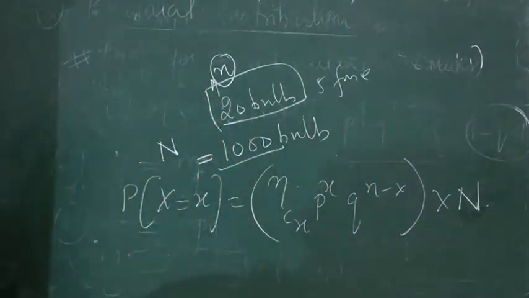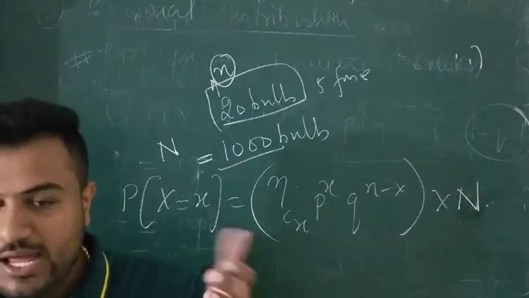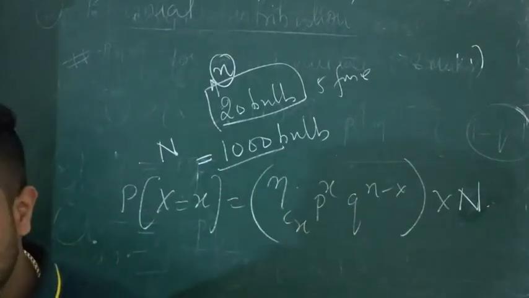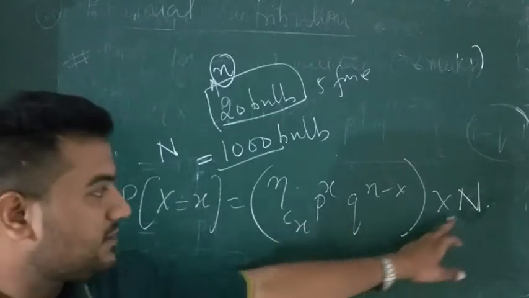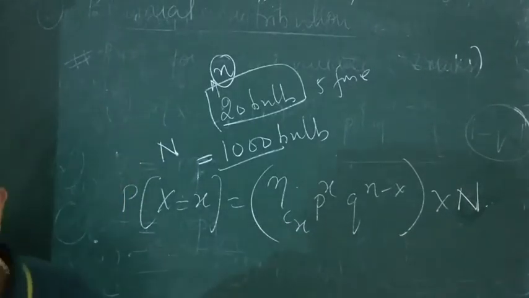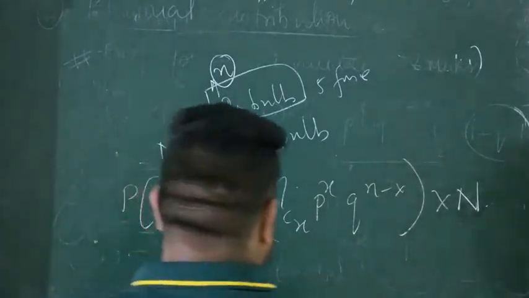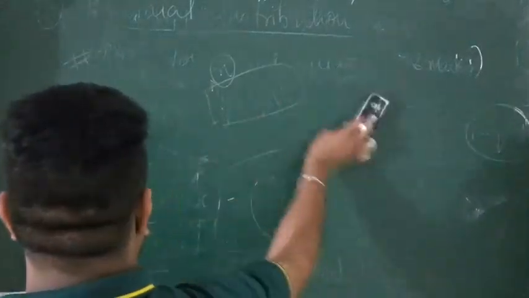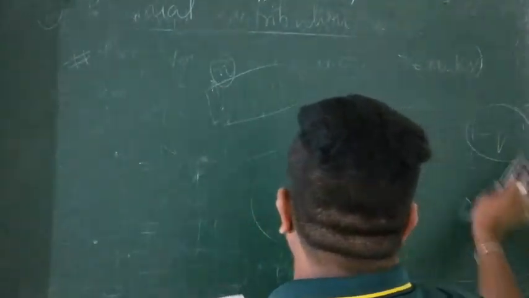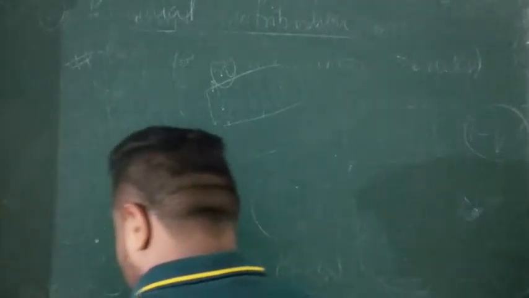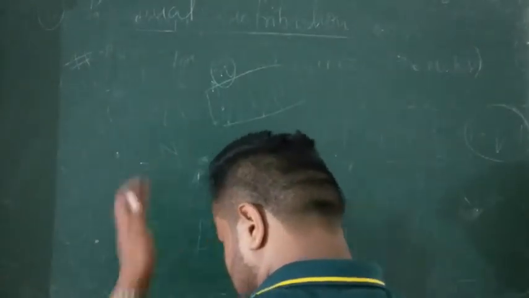So whenever you find such questions, like they have given n value different but they are asking for different values, you have to multiply this function with that N. Correct? We'll see the question. The first question. So the first question we will see here.